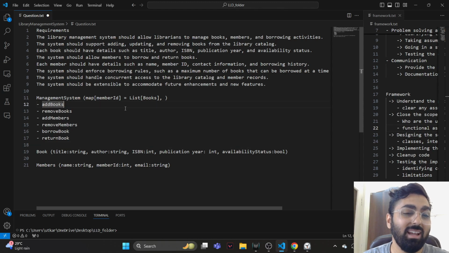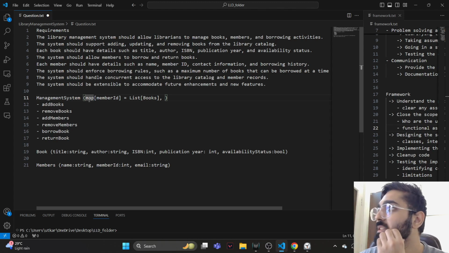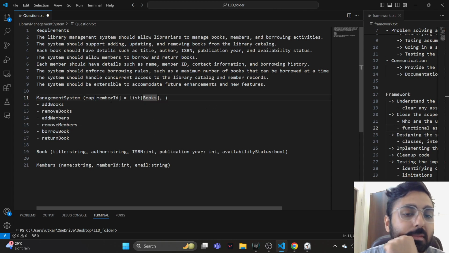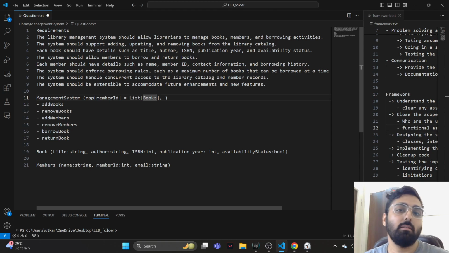Let's look at one thing we left out, which is what gets stored in the management system. The management system needs to keep track of all books, and whether each book is present or not in the library. Possibly there are multiple instances of each book as well.